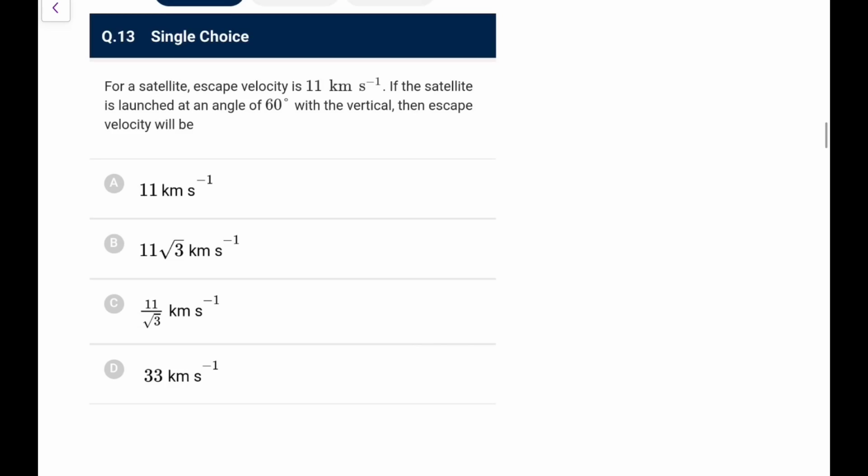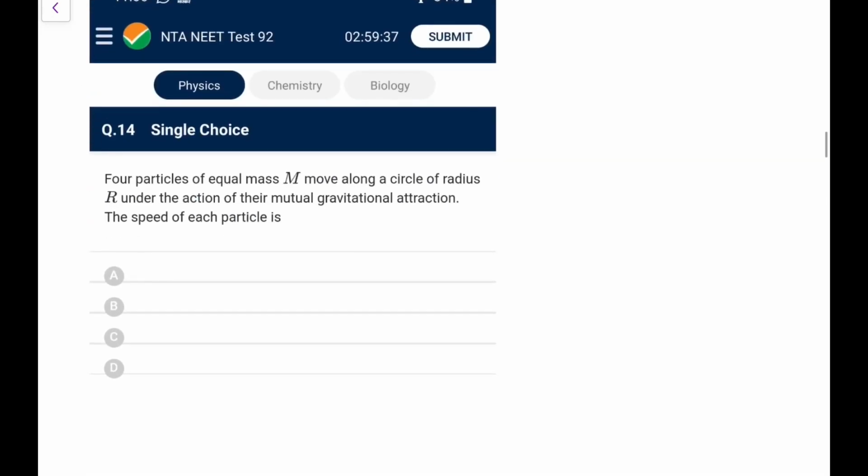Next, for a satellite, the escape speed is 11. If the satellite is launched at an angle of 60 degree with the vertical, then the escape velocity does not depend on the angle, it will still remain 11. No need to get confused, you know this concept very well.